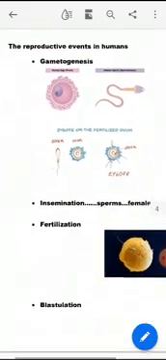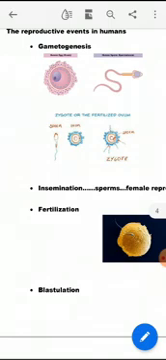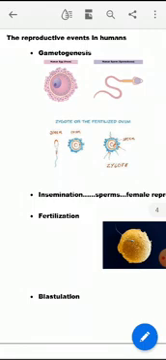Let us talk about the reproductive events in human beings. First one, gametogenesis. It is the formation of gametes. Gametes in male is called sperm or spermatozoa. Gametes in female is called ovum or egg. Formation of gametes in male is called spermatogenesis. In females, it is called oogenesis.